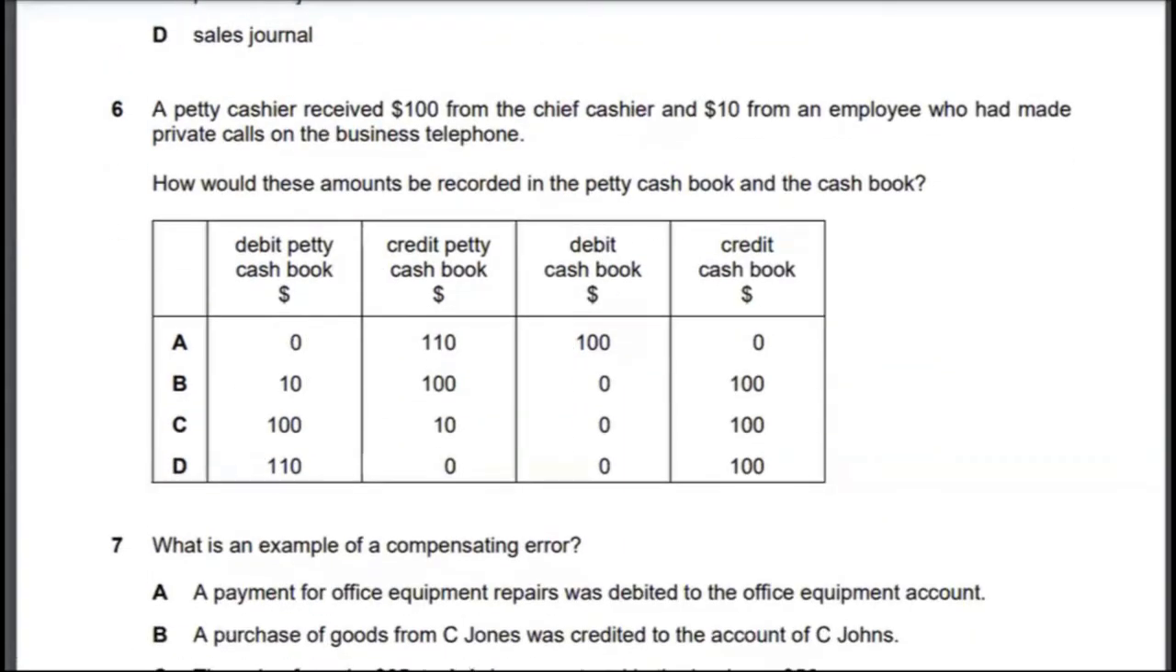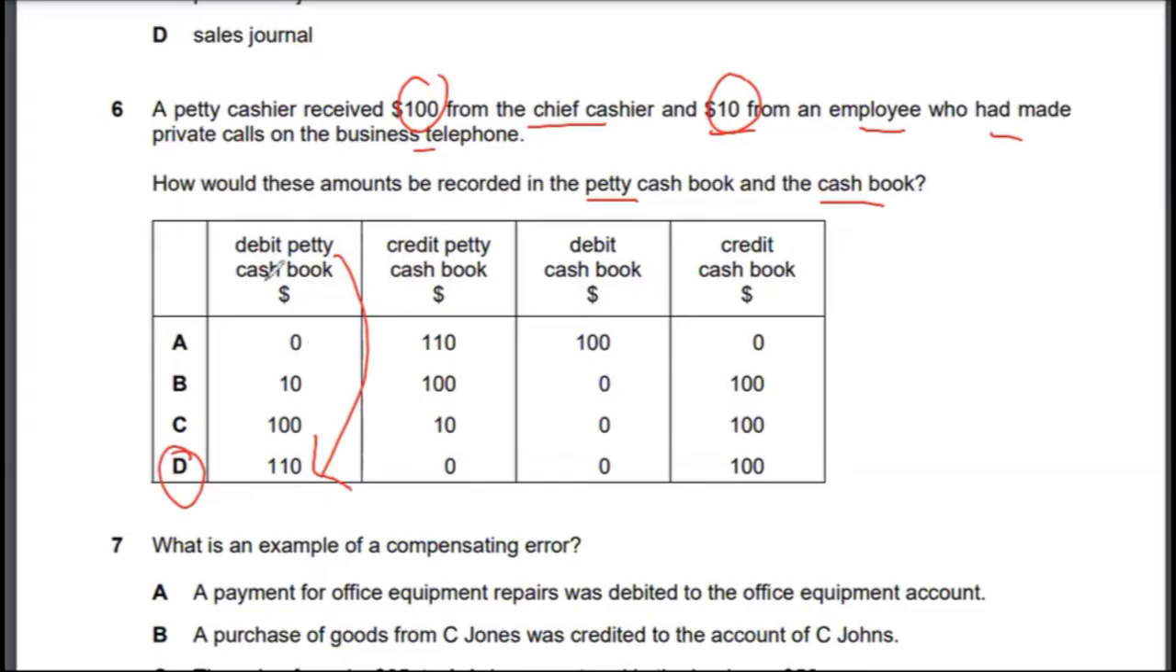Let's look at multiple choice 6. So multiple choice 6, a petty cashier received $100 from chief cashier and $10 from an employee who had made private calls on business telephone. How would these amounts be recorded in the petty cash book and the cash book, right? So there are two different cash books running here. So petty cash book will actually include the $10. It would be $110 in this case. $110, I don't see anywhere else, so it's debit. Yeah, so the correct answer to multiple choice 6 would be option D.